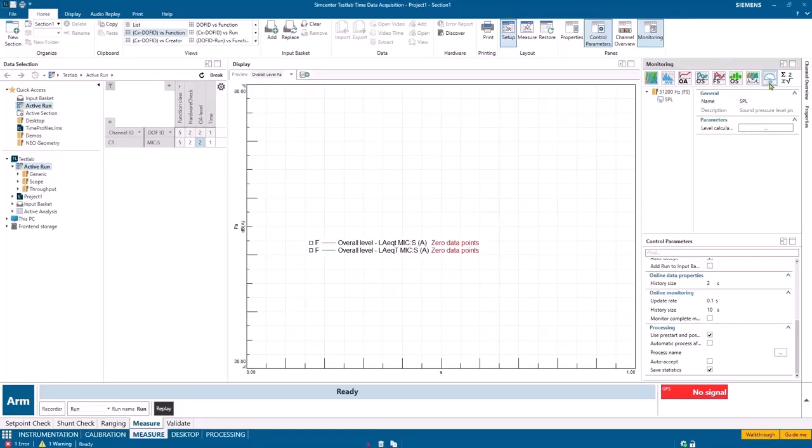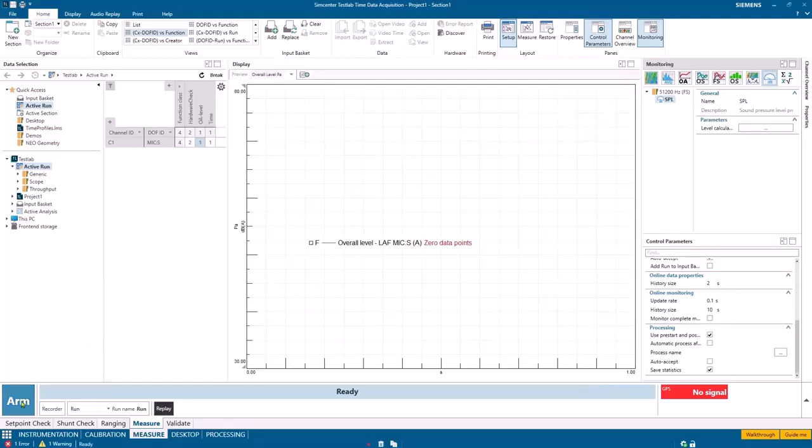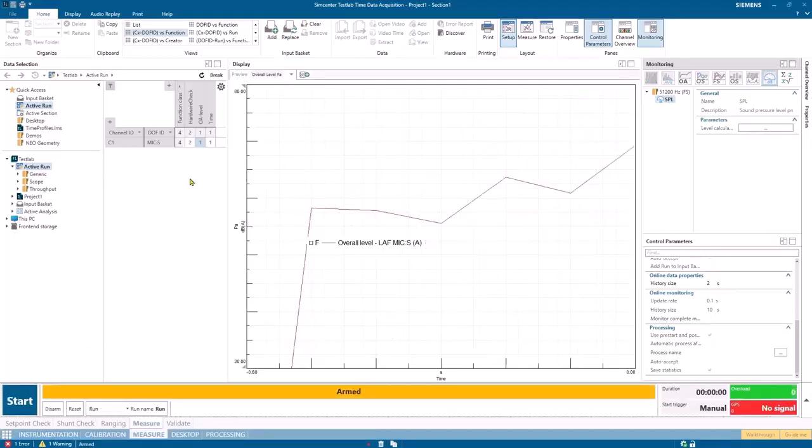One of these is this dB for sound pressure level method. So I have that turned on. If I click on that, it wants me to say what sort of sound pressure level do you want to calculate. And so you'll see the same list that I have here that we saw in the post-processing options that I was showing you earlier. So if I go to LAF, time averaging method is set to fast, 0.125 or an eighth of a second, is fixed. I can't change any of these things.